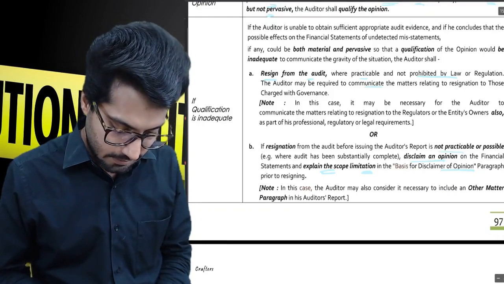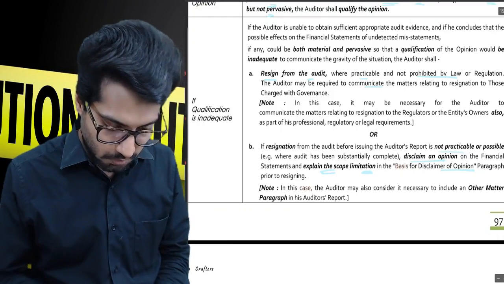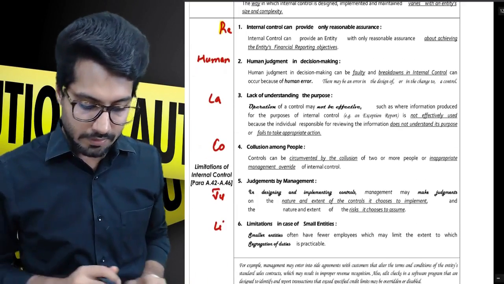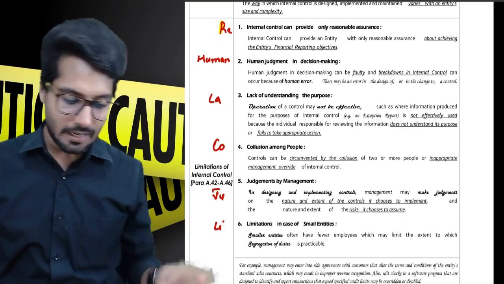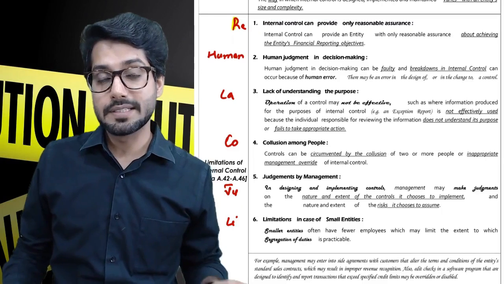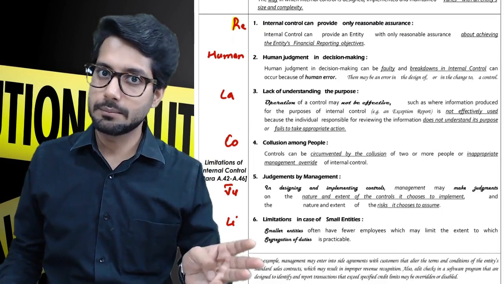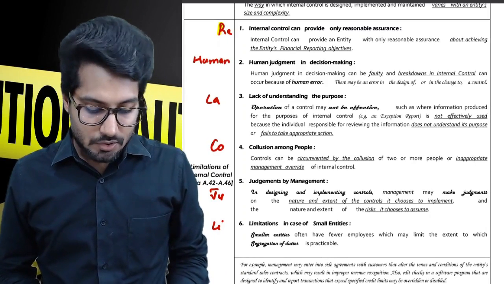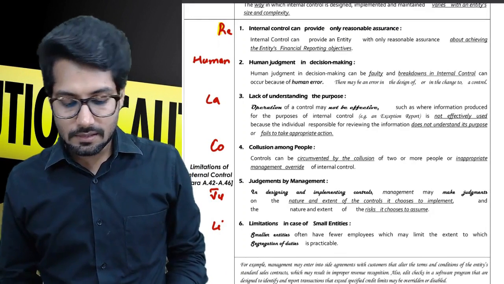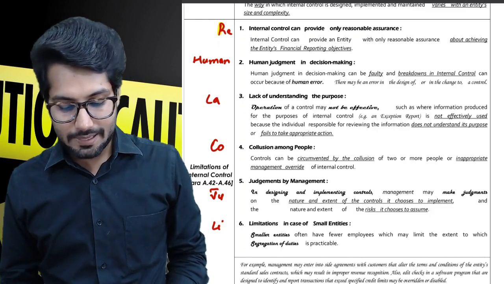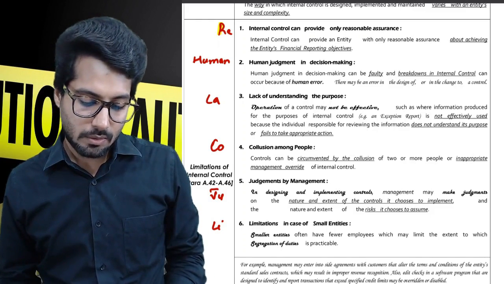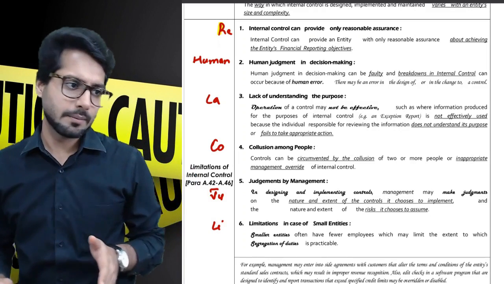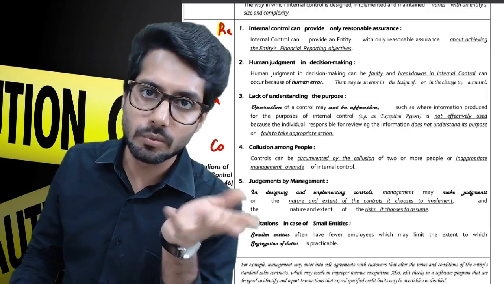Last part is chapter 4. Chapter 4, limitations. This is basically limitation of internal control, and what are the points? Limitations of internal controls: internal control, however good you apply them, will provide only reasonable assurance about achieving the entity's financial reporting objectives. Reporting objectives are basically to provide a true and fair view, right?